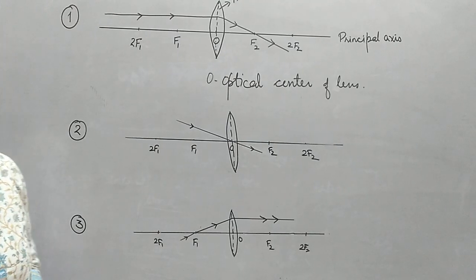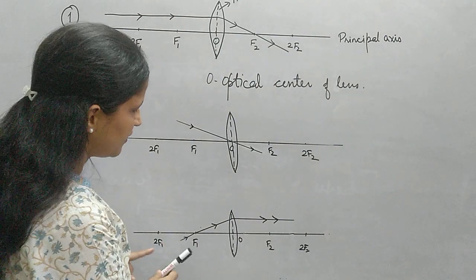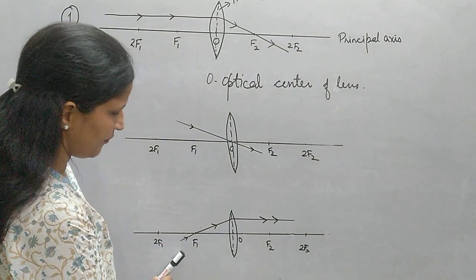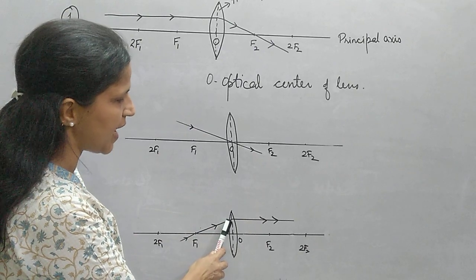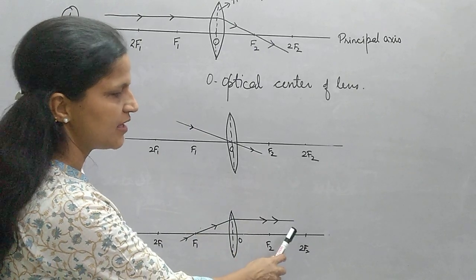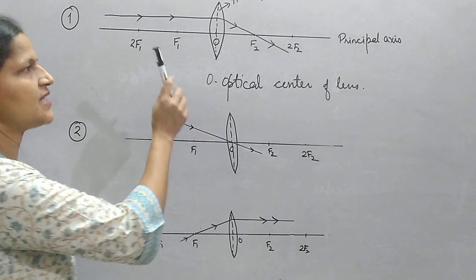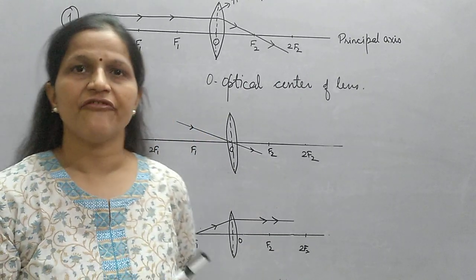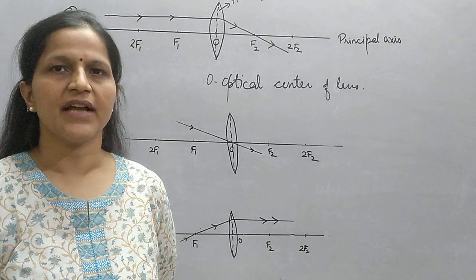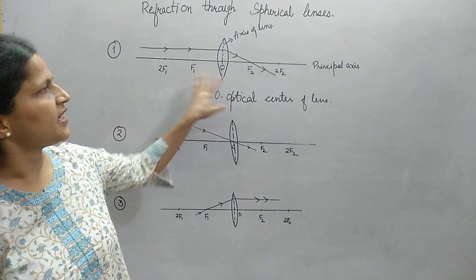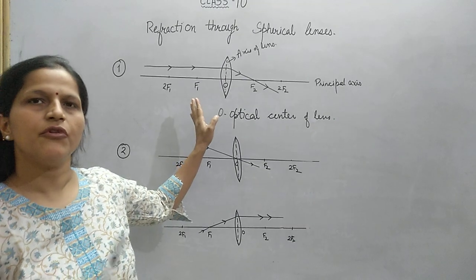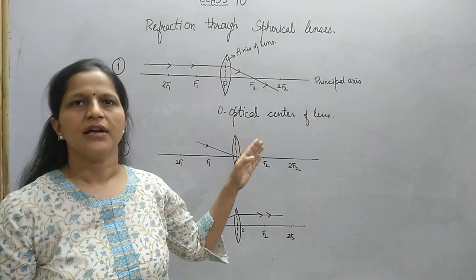The third rule is that if a ray of light falls on the lens through F1, then after refraction it becomes parallel to the principal axis. Now let us first see what the points F1 and F2 are, how they are significant and what they mean here. F1 and F2 are two foci of the lens.